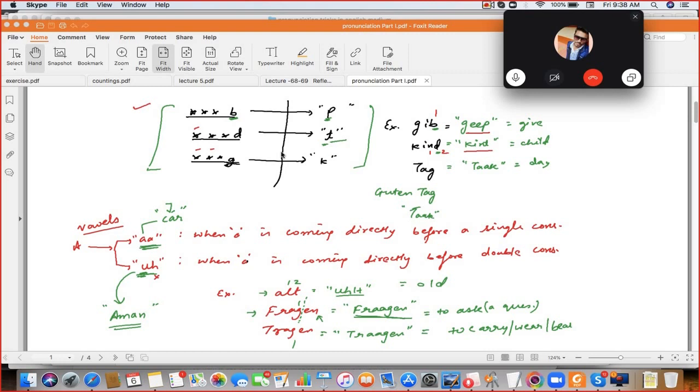Speak the example: Geep, Kint, and Tak. Any word ending with B, D, and G, respectively, the sound is per, ta, and ka. So that becomes Geep, Kint, and Tak. Speak again: Geep, Kint, and Tak. So Geep is give, Kint is child, and Tak is day.